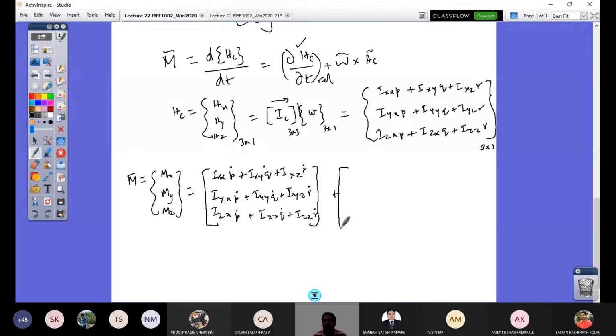That would be q into Hz. Hz is this term. So q into Hz, that is Izx p plus Izy q plus Izz r, minus R into Iyx, the second term, p plus Iyy q plus Iyz r.